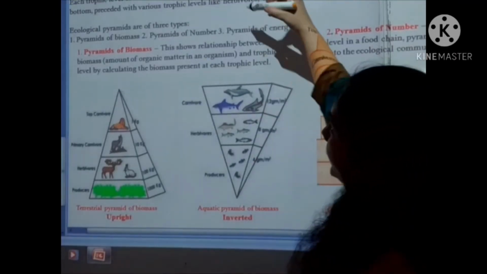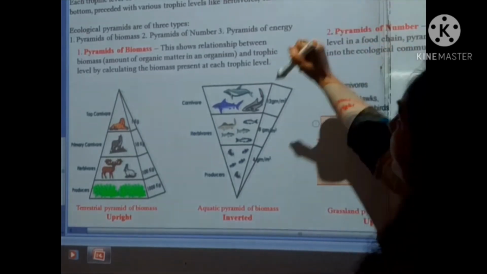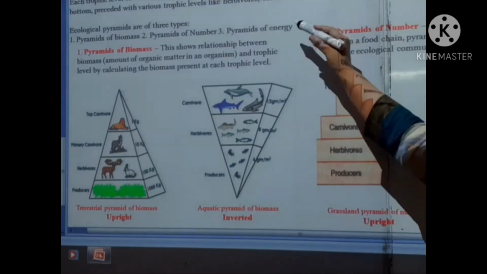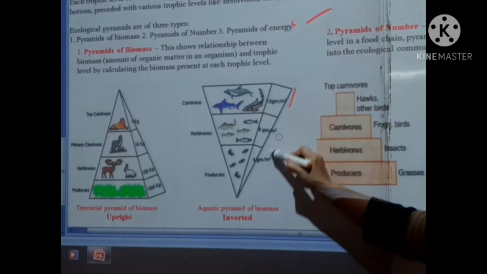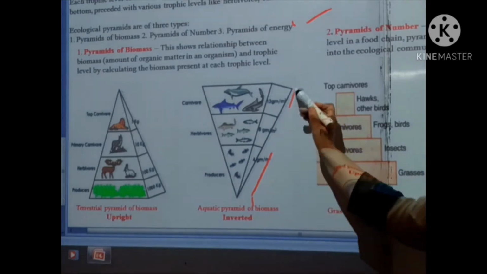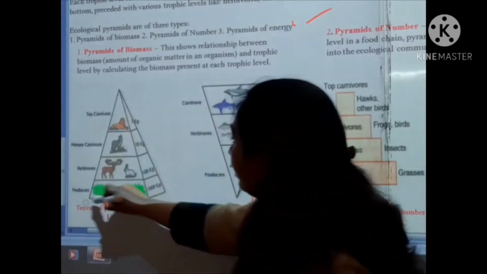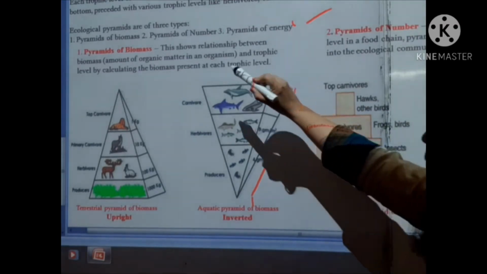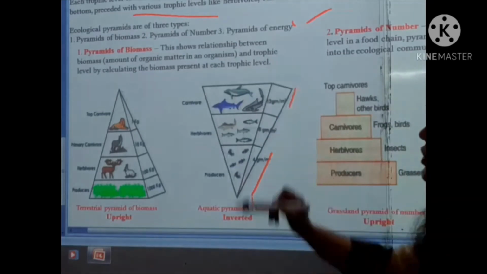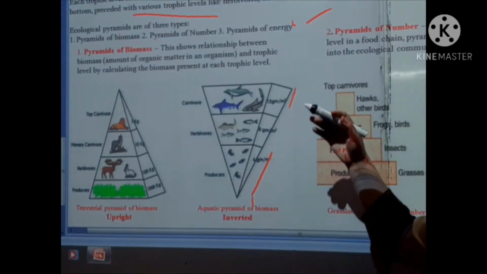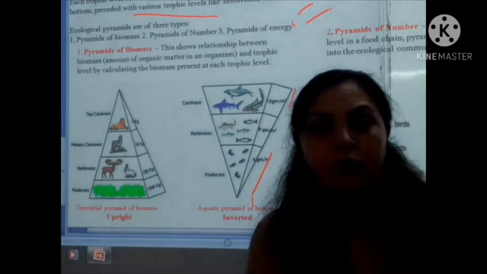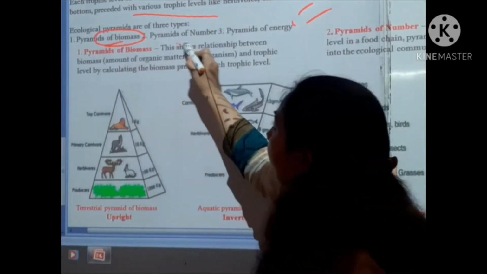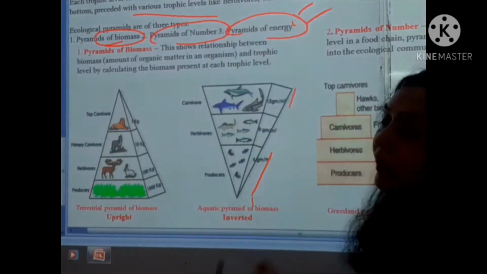Okay students, representation of trophic levels and the ecological pyramids. Each trophic level of the ecosystem can be represented graphically, and that is called an ecological pyramid. You are looking here at the different pyramids, which begin with the producers at the bottom and proceed with the various trophic levels like the herbivores, the carnivores, and so on. The ecological pyramids can be of different types like the pyramids of biomass, the pyramids of numbers, and the pyramids of energy.